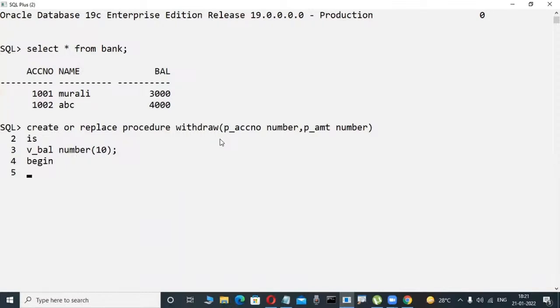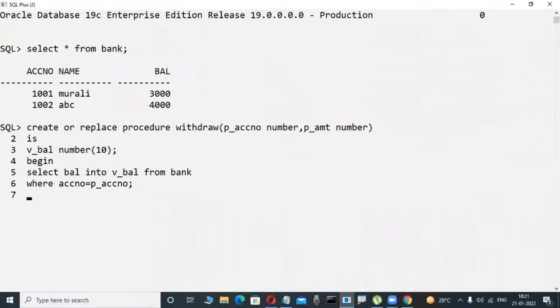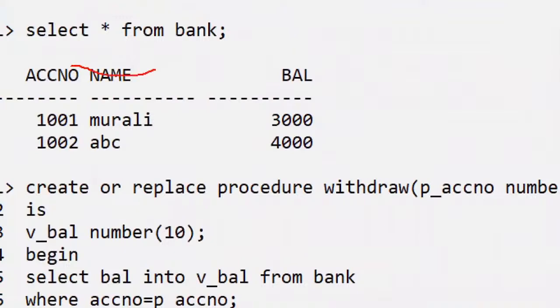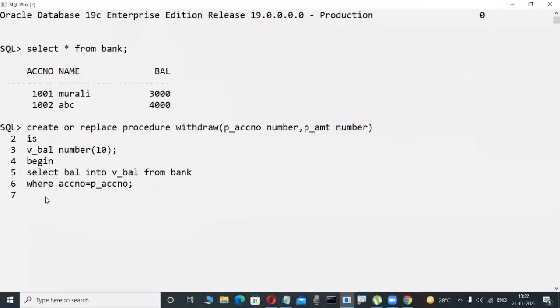Now check it out. Concentrate here. Some coding is there. Select balance into v_balance from bank where account number is equal to something. Okay, fine. These are all very easy actually, even if you don't have an idea. Suppose bank is a table. In this table format, your transactions are stored. This table I'm using in this PLSQL code. Here I'm checking the balance through the account number.